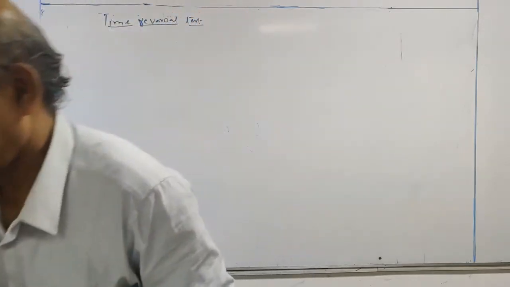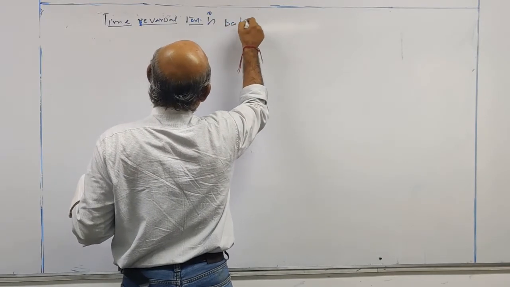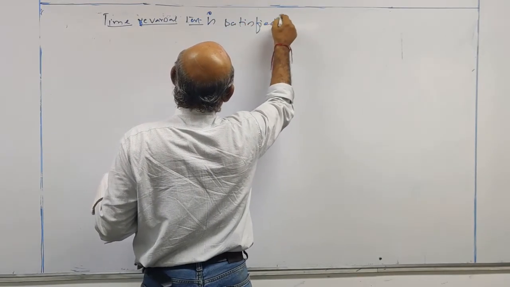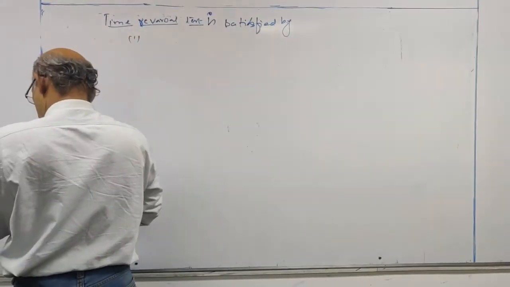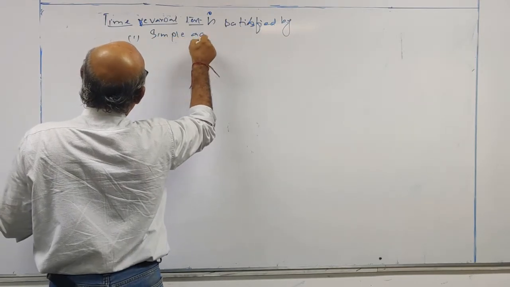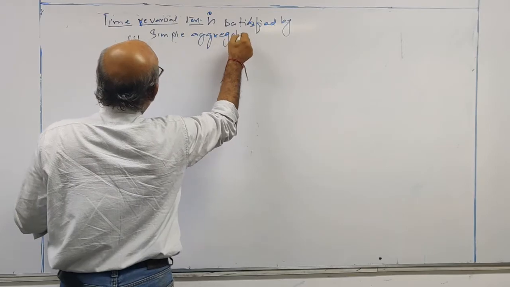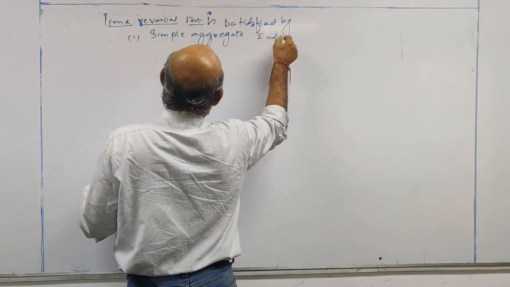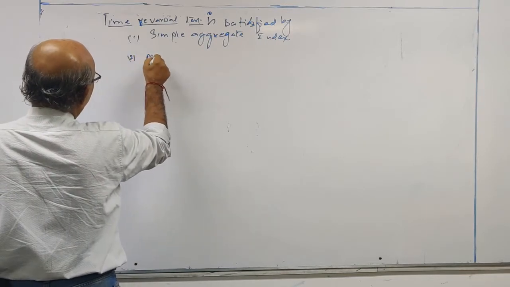Next. The time reversal test is satisfied by: first one, simple aggregate index. Second, Marshall-Edgeworth formula.